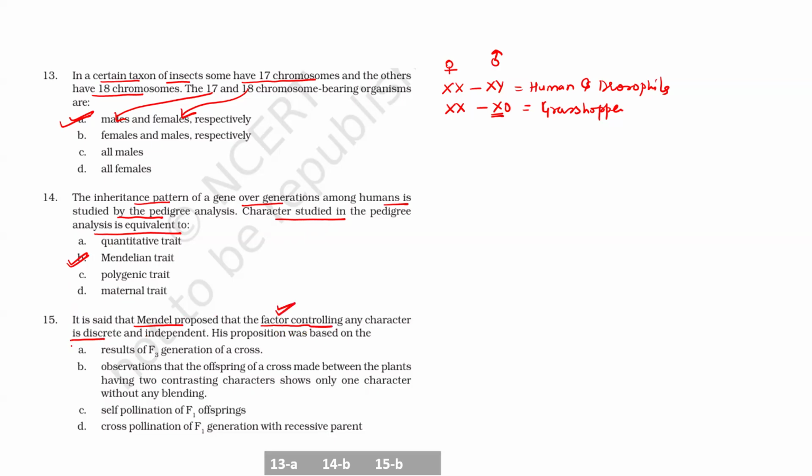Factors are discrete units and they are independent. Why was he able to give this proposition? The reason is he observed that the offspring made between plants having two contrasting characters will show only one character without any blending in the F1 generation. And when the F2 generation was done, he found the character which was not appearing in the F1 again reappeared.